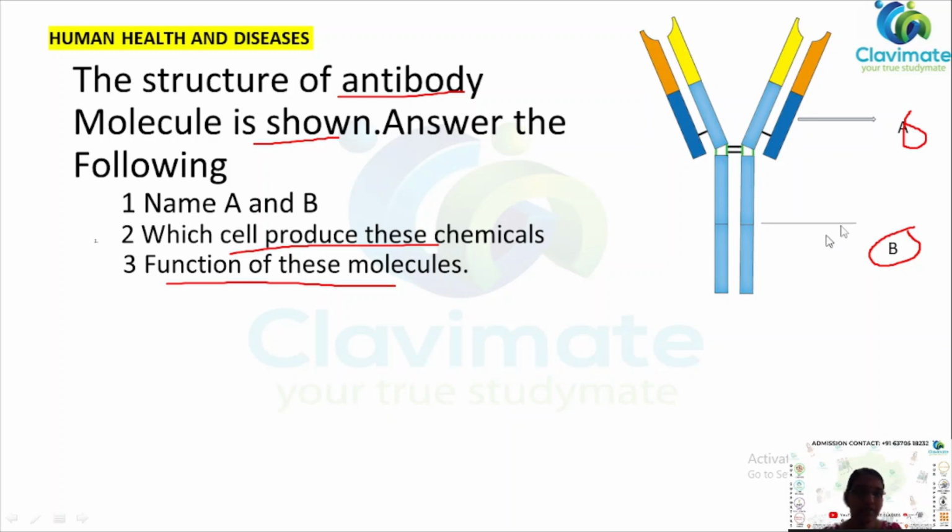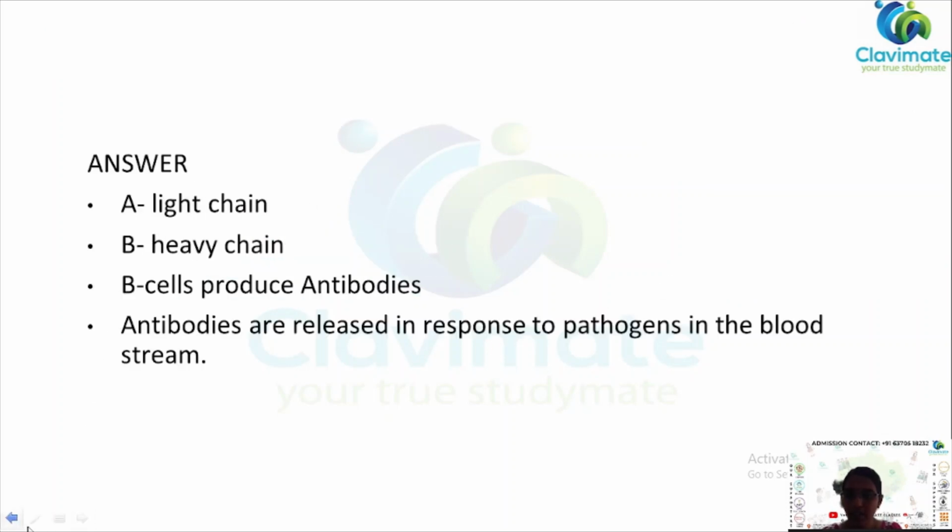That's the first one, okay? And the second one is, what type of cells produce these antibodies? It is B cells. There are two types of immune cells, B cells and T cells. B cells produce antibodies, and T cells do not produce any antibodies, but they help B cells to produce antibodies.